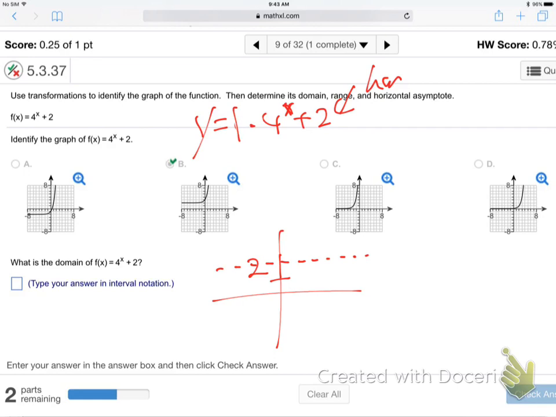Everybody see there must be an understood 1 there in the front because there's nothing showing. So the a is 1, which is what? The jump. The dot must be right there at 3. Am I going too quick? You tracking with me? The horizontal's at 2, plus 2, up 2. This is 1, 2, 3. So the horizontal's at 2. And then the a, what number is in front?